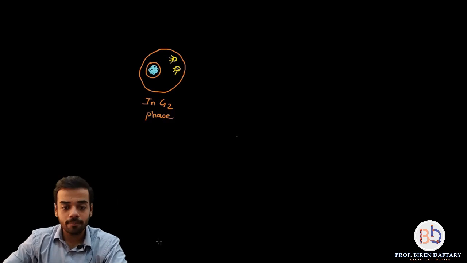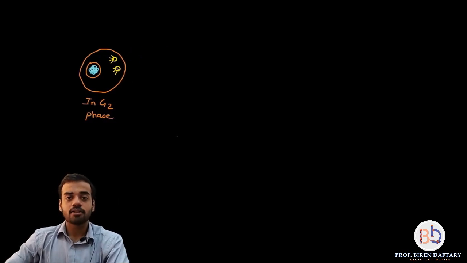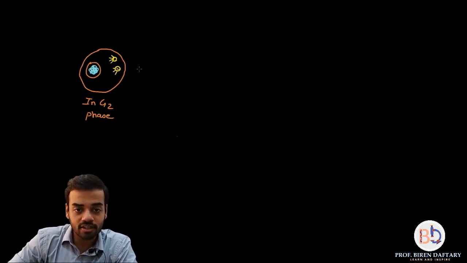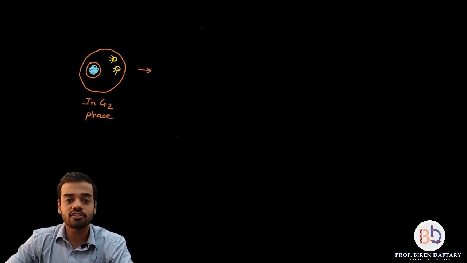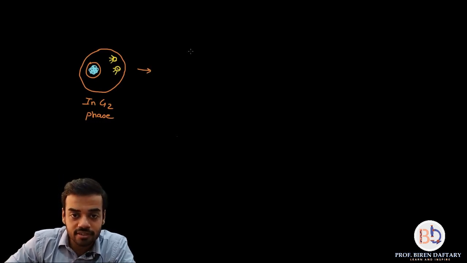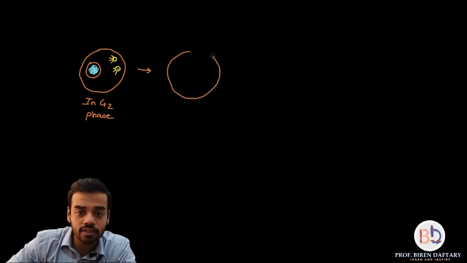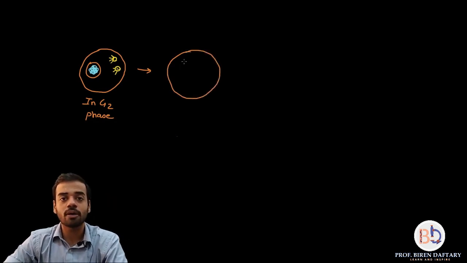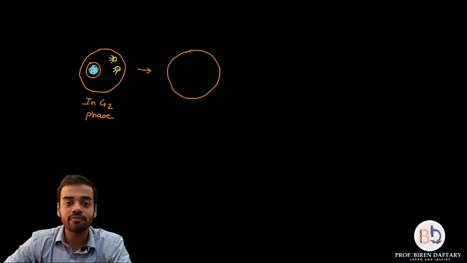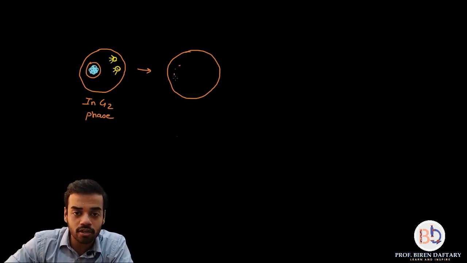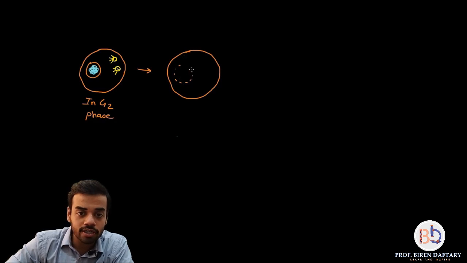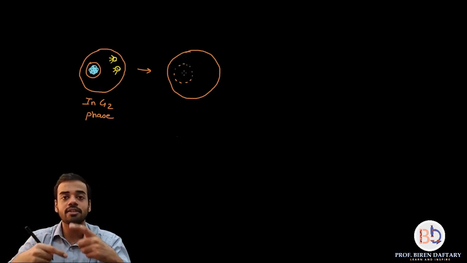Now what happens is the first phase of mitosis. So let us start with that. First phase is called the prophase. So what changes will occur in the cell? First of all, the nuclear membrane will begin to disappear. So I am drawing a dotted nuclear membrane, which means that it is beginning to disappear.